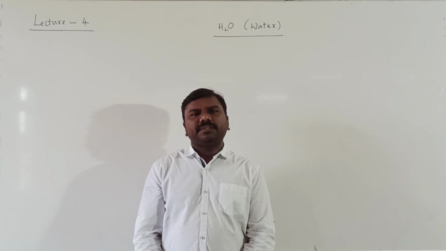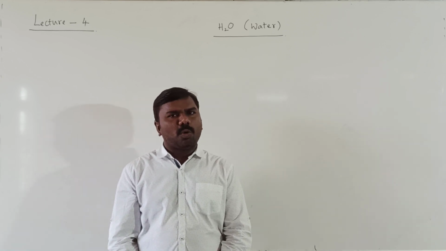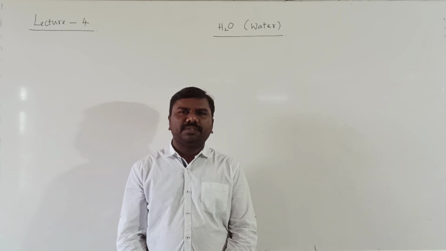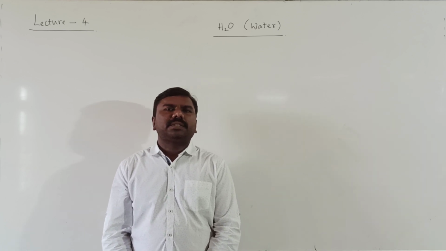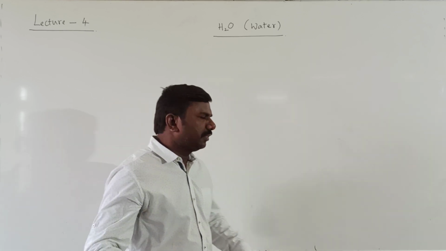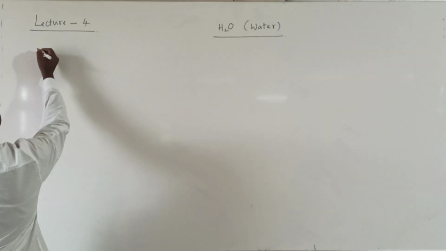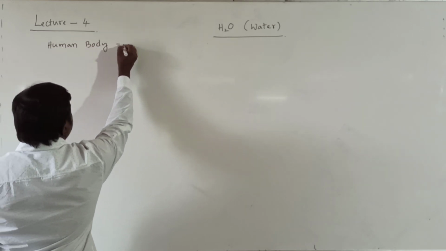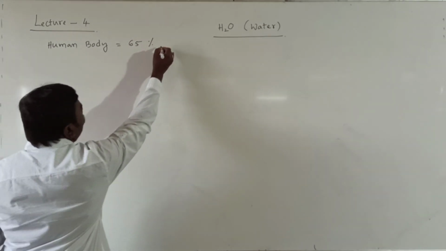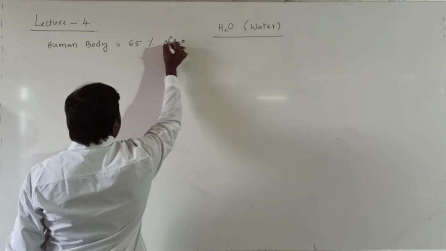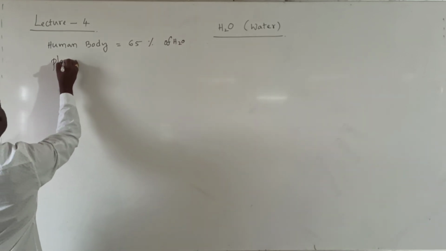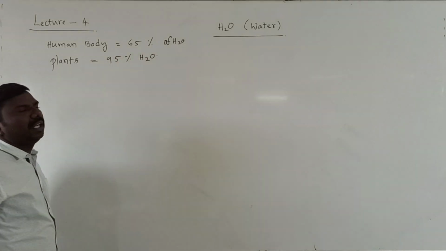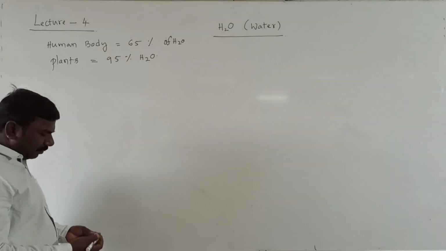The major part of living organisms is made up of water, as we know. The human body contains around 65% water, and plants contain 95% water.